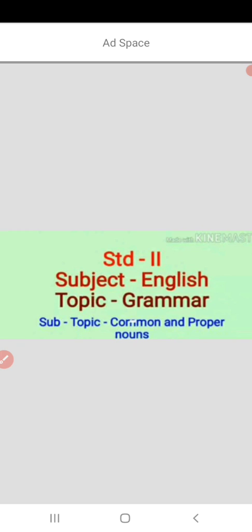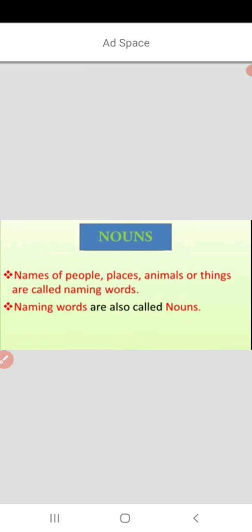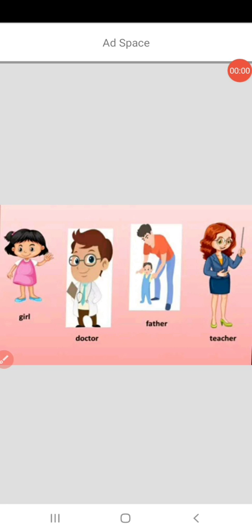Today you will be learning a new topic, that is common nouns and proper nouns. Dear children, you would have learnt nouns in your previous class. So firstly, we'll take a quick revision of nouns. What are nouns? Names of people, places, animals or things are called naming words, and naming words are also called nouns. Here you can see the examples: girl, doctor, father and teacher.